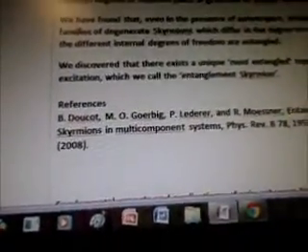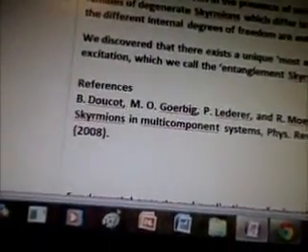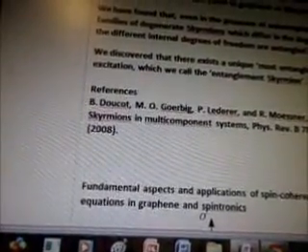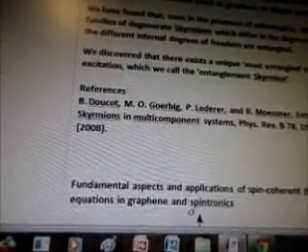Skyrmions. We have studied the properties of Skyrmions in systems with several internal degrees of freedom, such as graphene or bilayer systems. We have found that even in the presence of anisotropies, there are families of degenerate skyrmions which differ in the degree to which the different internal degrees of freedom are entangled. We discovered that there exists a unique, most entangled topological excitation, which we call the entanglement skyrmion.